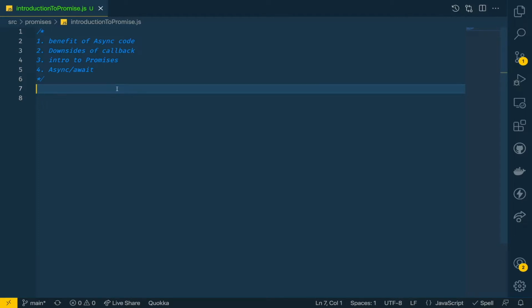First we'll start with the benefits of async code. One benefit I can think of is that it gives us better performance. Our code will actually be faster, because we can perform other tasks while waiting for an asynchronous function to finish running. We don't have to wait for that function. Async code will have some wait delay, and in between we can do something else. So we are not waiting for anything, and that's why our code will be faster and we get better performance.